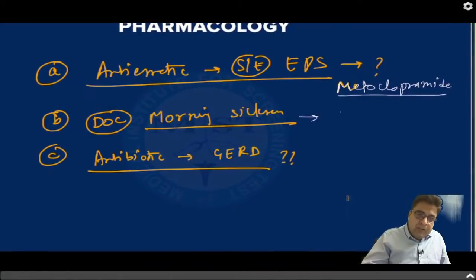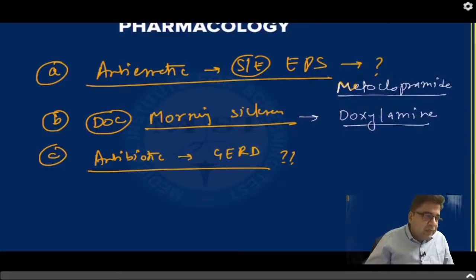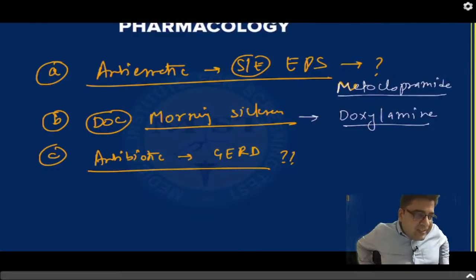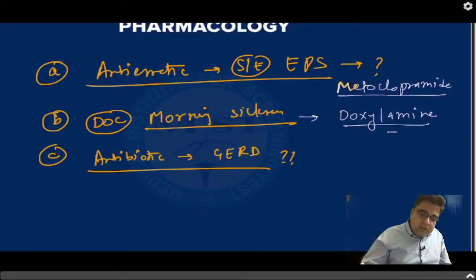Drug of choice for morning sickness is doxylamine. Most of you have given the correct answer. Doctor, it's not mountain sickness, it's morning sickness. Morning sickness occurs in pregnancy. So you give doxylamine along with vitamin B6.